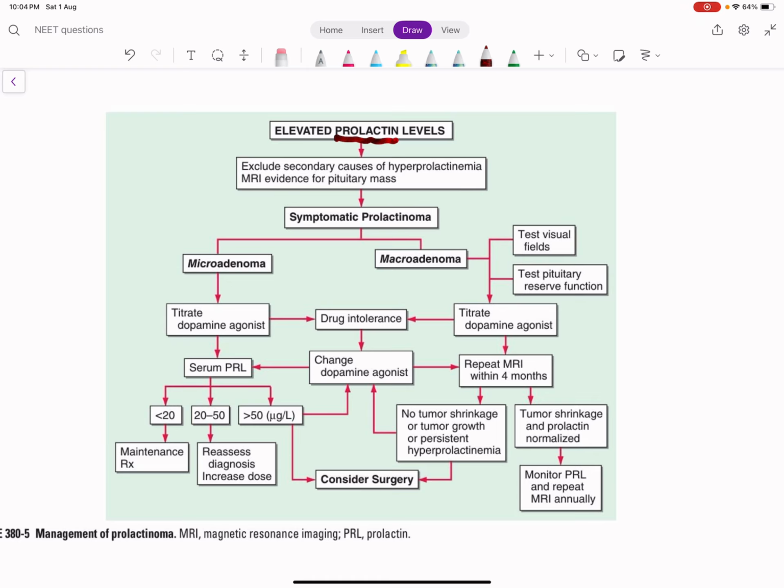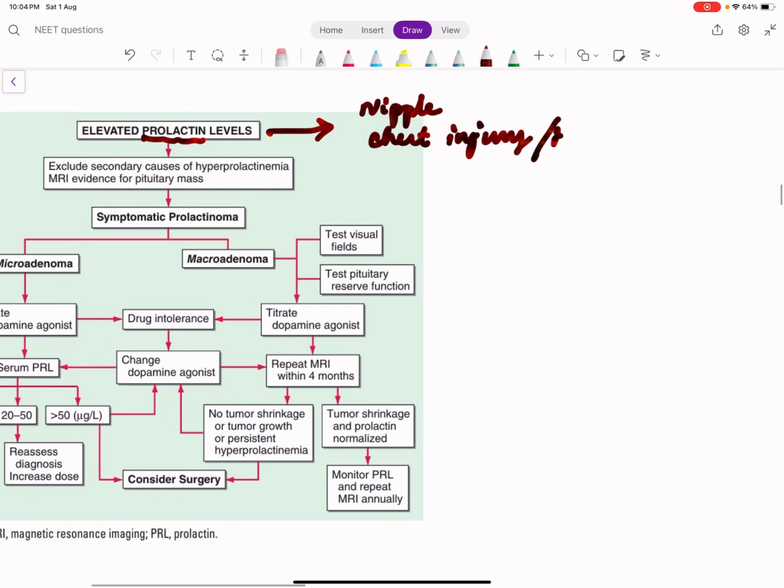Please remember, prolactinoma is not the only cause of hyperprolactinemia. There are many causes, because even nipple stimulation can cause hyperprolactinemia. Just a chest injury or one disease which occurs in the chest, herpes zoster, by stimulating the mammary area, can increase prolactin secretion.